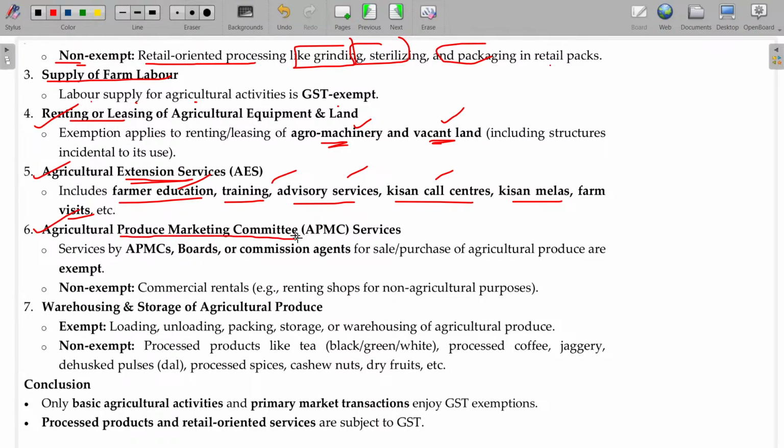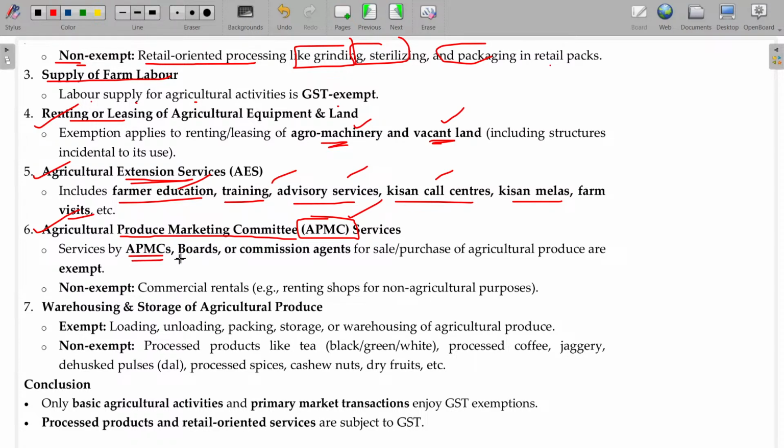Agricultural Produce Marketing Committee, APMC services. So we already studied this APMC. Where did we study this? APMC services, registration under section 23. Where any marketing committee renders any services, not taxable. This is clearly exempted here.